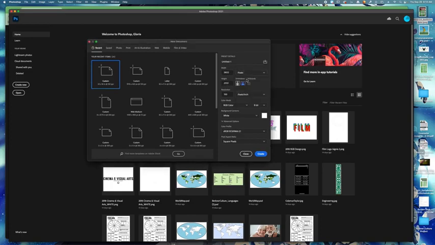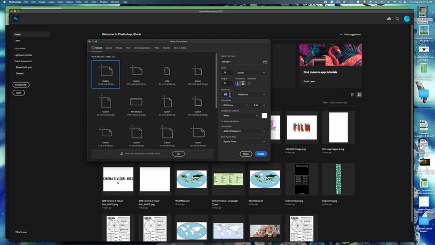By default, a lot of you are going to have yours set to pixels, so we need to change that to inches. And I did specify you needed to have it be 18 by 24. So it's going to be 18 in width, 24 in height. You'll notice your orientation will switch depending on what it is. If I wanted a landscape orientation like this, then it swaps the sizes, but we want it like this in a portrait view.